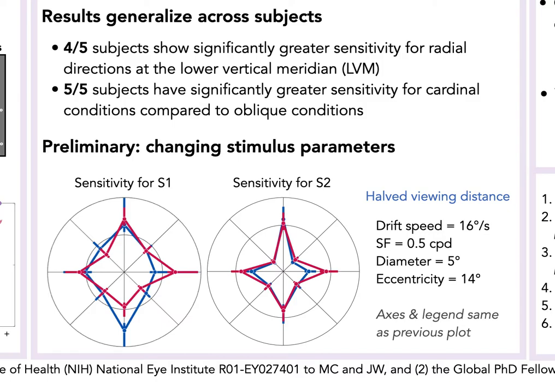To ensure that these results are not specific to the stimulus parameters of our study, we are currently running the same experiment, but with the monitor at half distance from the original experiment. This changes several features of the retinal image of the stimulus. 2 individuals from the sample were tested with these new parameters. Both observers maintain a clear benefit for the cardinal conditions, and 1 subject shows enhanced radial sensitivity at the lower vertical meridian. We plan to collect data from more subjects using this paradigm to better understand the generalizability of our results.